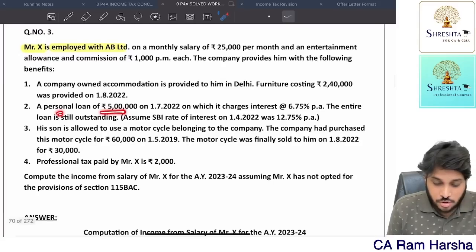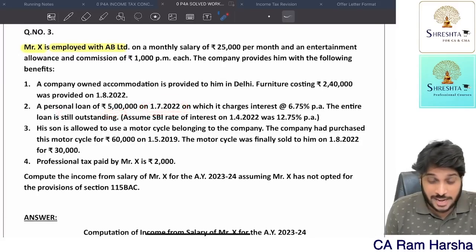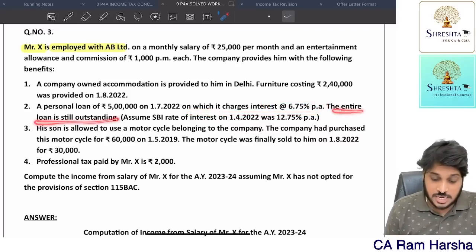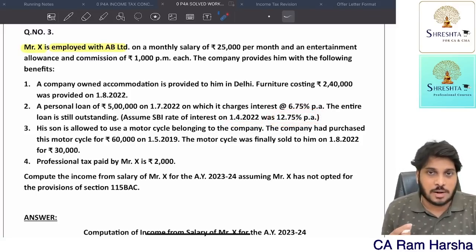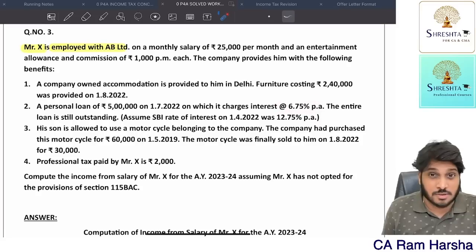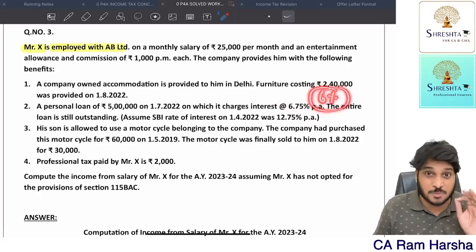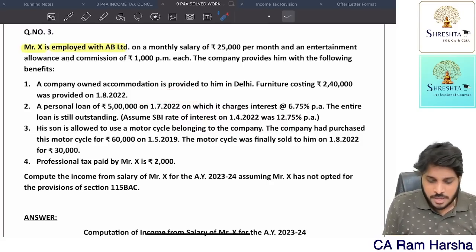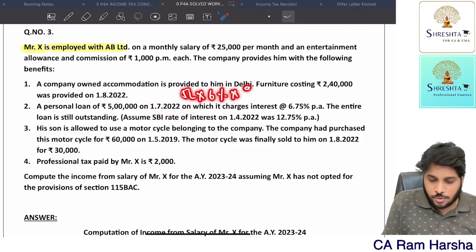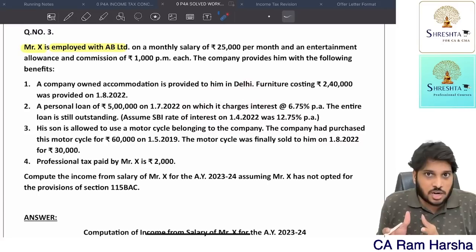Further, a personal loan of 5 lakh rupees was given on 1st July 2022, on which the company is charging 6.75% rate of interest. The entire loan is still outstanding, means no repayment at all. SBI rate of interest is 12.75%. So the market rate of interest is 12.75, whereas the company is charging 6.75. Indirectly, the employee is getting a 6% benefit. So 5 lakhs into 6% is the per annum benefit. Since he got it from July, 5 lakh into 6% per annum into 9 by 12. Only for 9 months he got the benefit in this year.